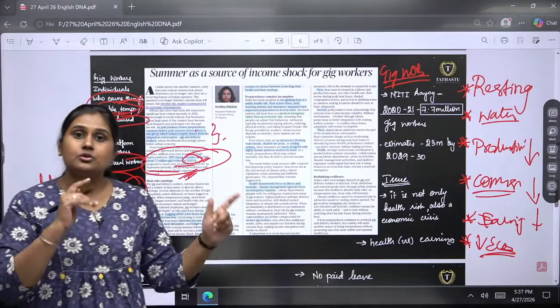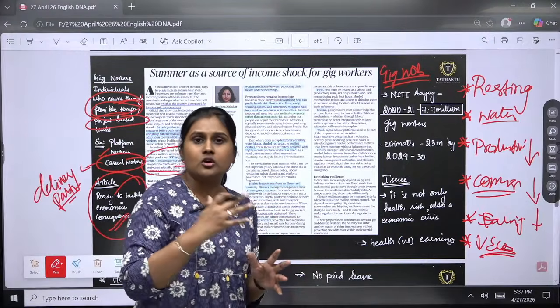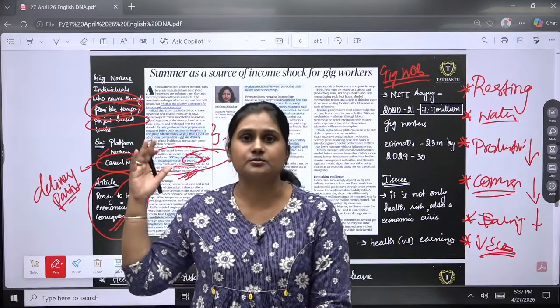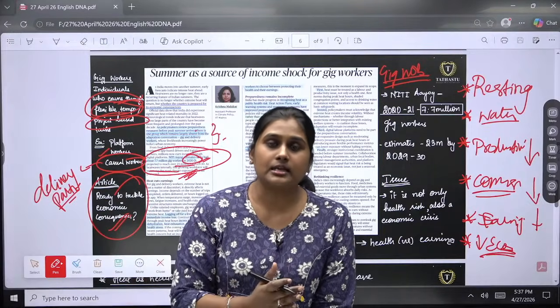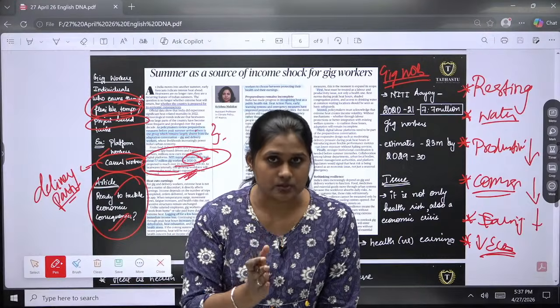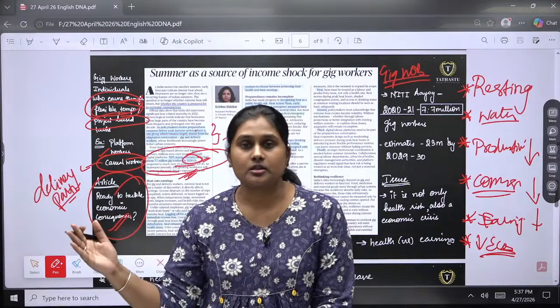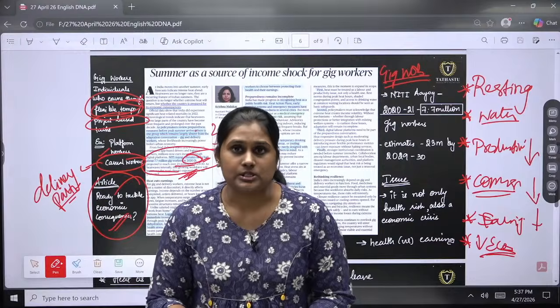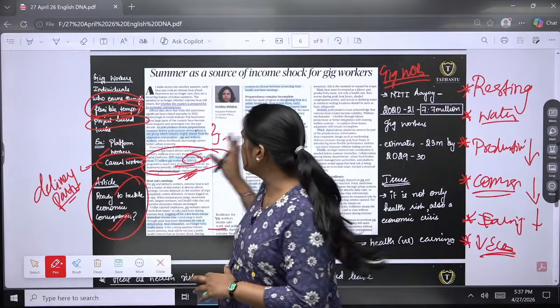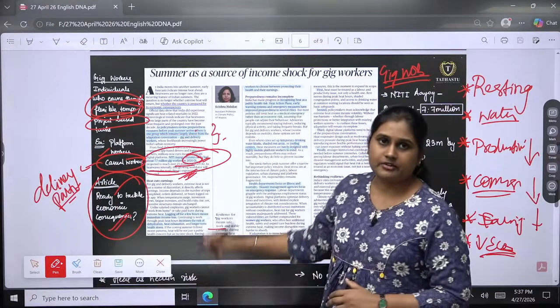So it is no longer only a health issue when it comes to heat waves, it is more than that, which is an economic crisis as well, at the individual level and also at the zonal level. Okay, so this is a major concern that is being raised here.